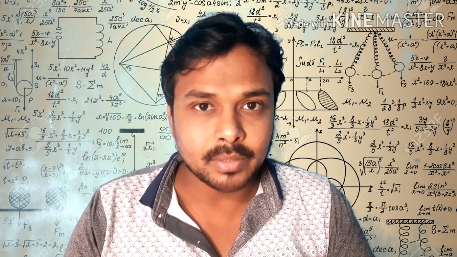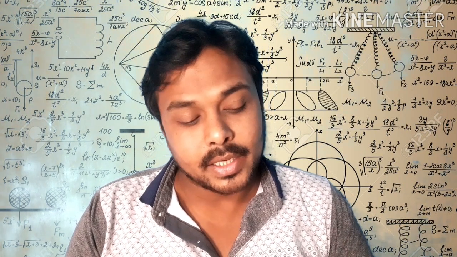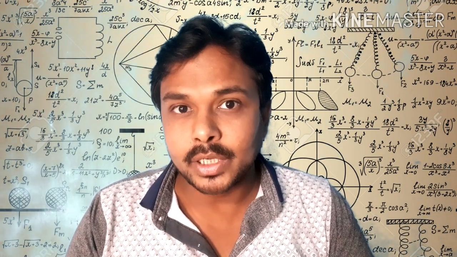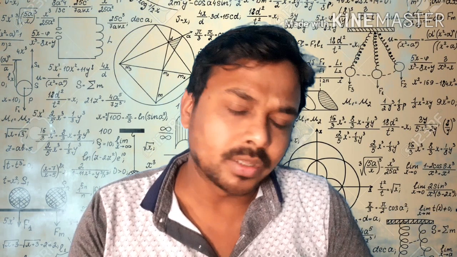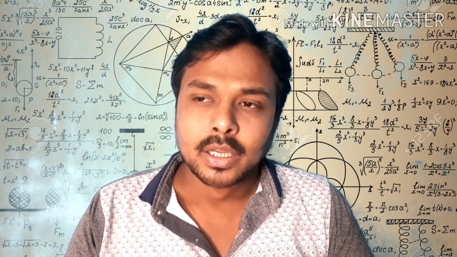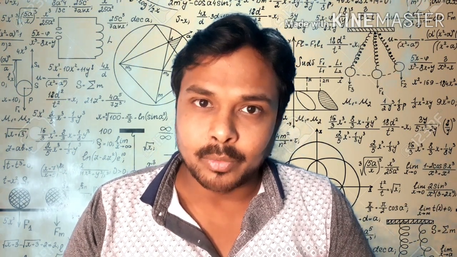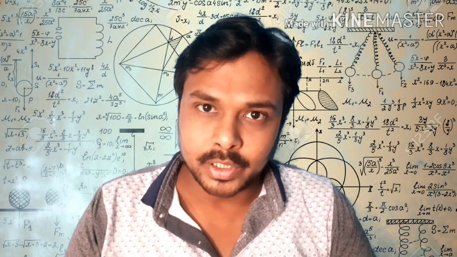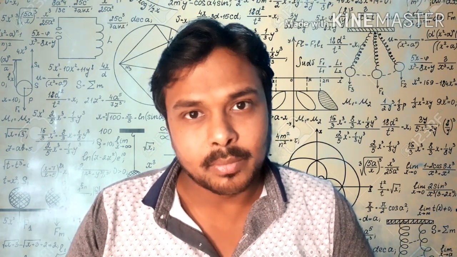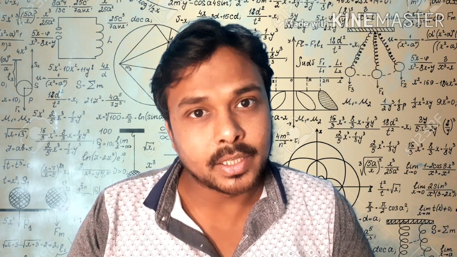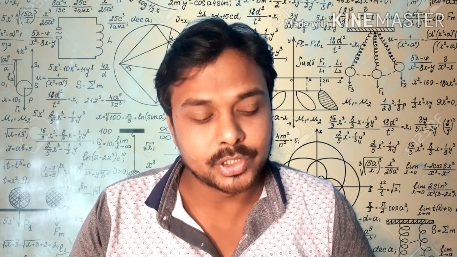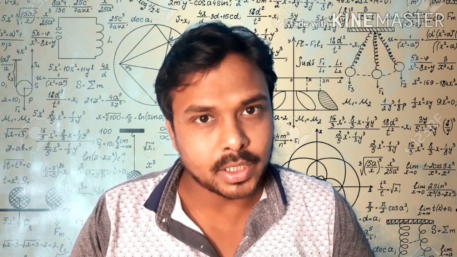Magnitude means the measurement, the mathematical digit you can tell, and the unit is what? Unit means what type of unit you are using. Suppose you are calculating the mass of a body as 10 kilograms, so the kilogram unit you have used. Suppose you have calculated the mass of the body as 10 gram, then the gram unit you have used here. So these type of terms we have already discussed.